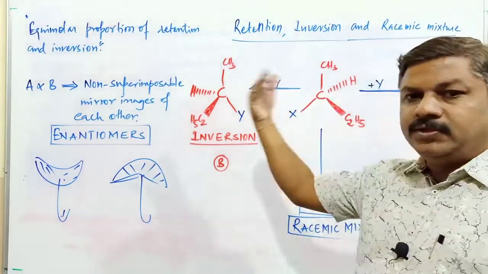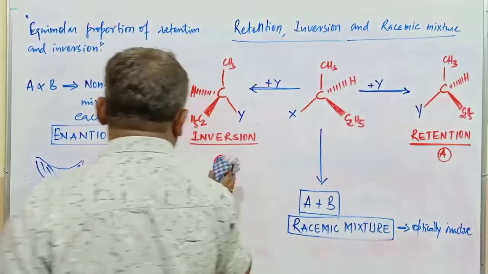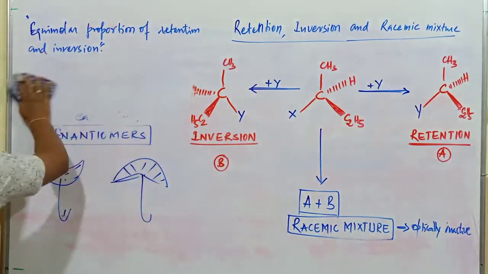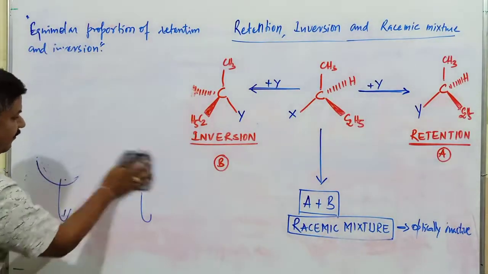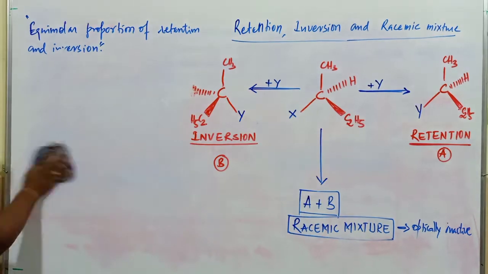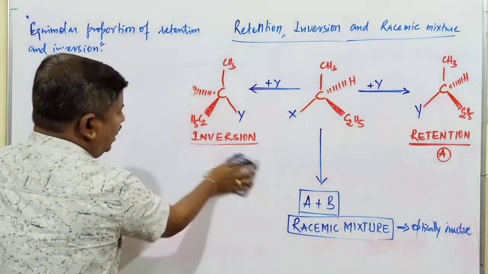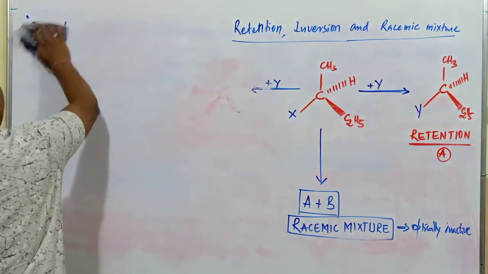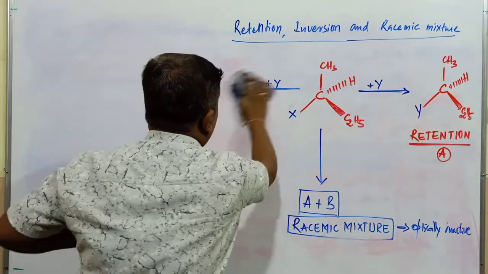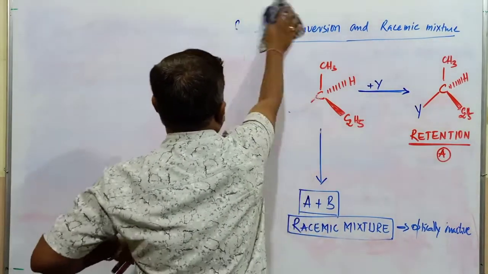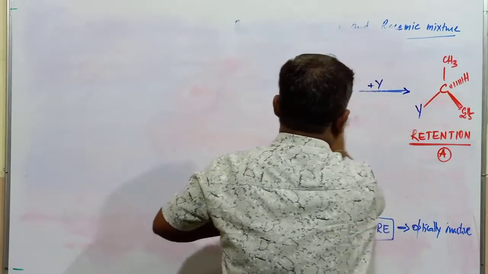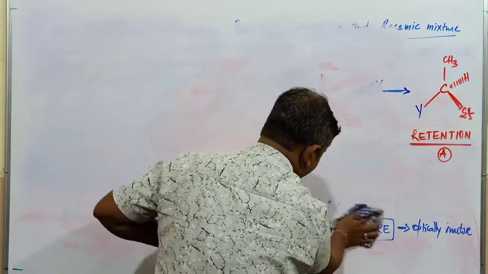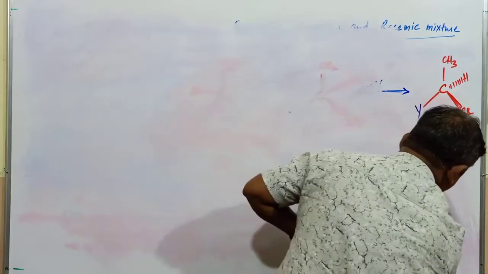I have already explained, so it will not be repeated in the SN1 and SN2 mechanisms. Fine. Next, after retention and inversion of configuration, another important thing which we come across is in the SN1 and SN2 mechanisms.